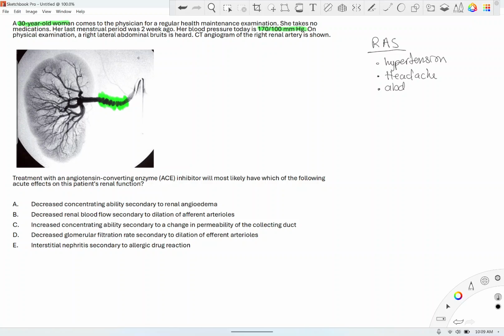I think that was in the question already, so I should have highlighted. Let me highlight it for you. Abdominal bruit. I remember reading it. There you go. So abdominal bruit, I'll be looking for that.